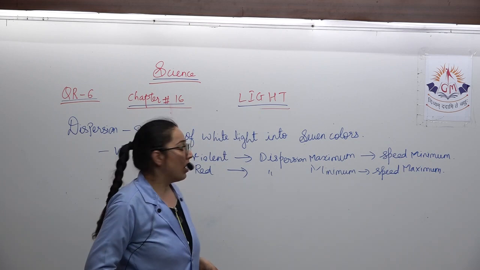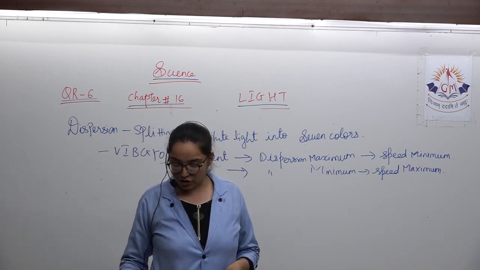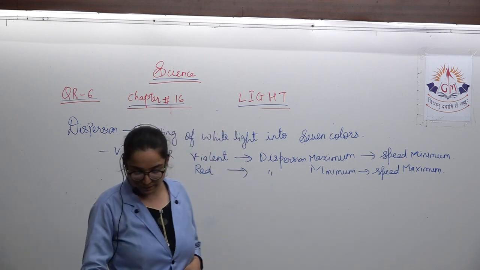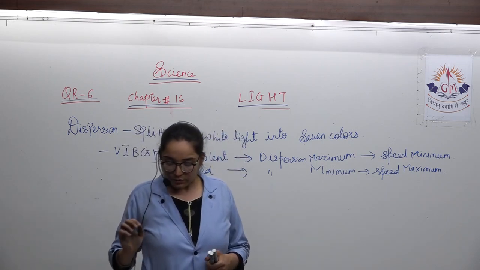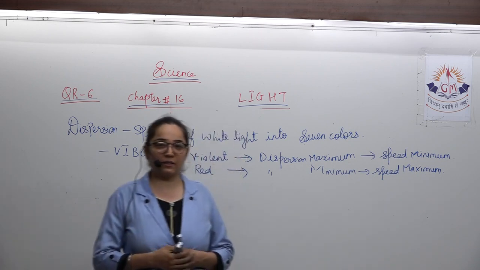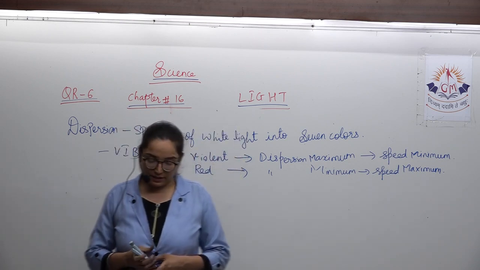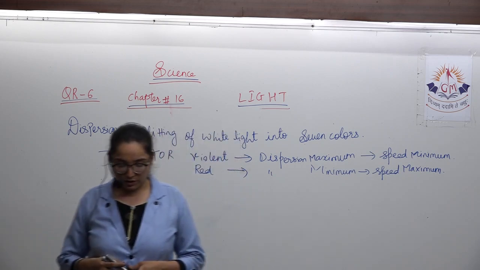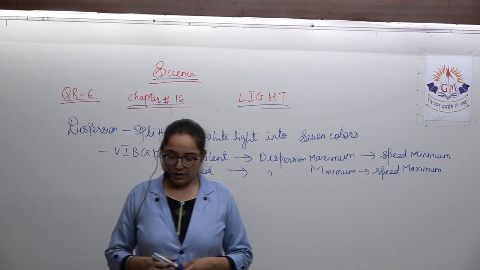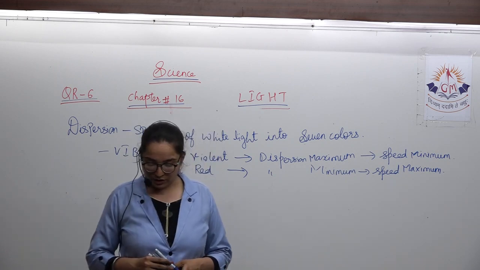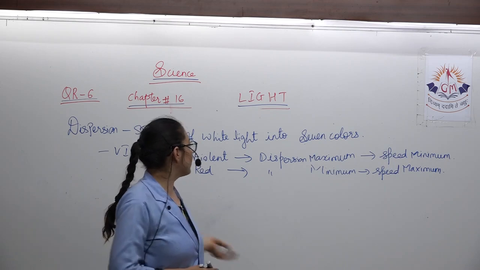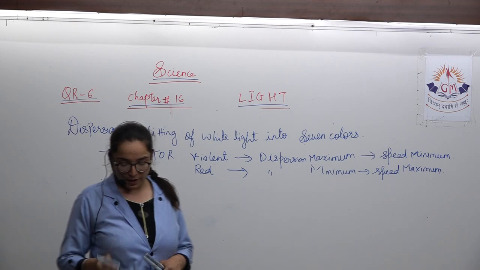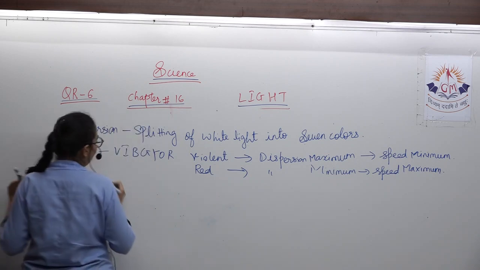So this is how we have the 7 colors, in which you can see that a small raindrop acts as a prism, and all the 7 colors can be obtained. With the help of a plane mirror, you can easily observe the same. That is called dispersion, splitting of white light into 7 colors, and the rainbow, the 7 colors which are obtained, is an example of it. Then comes our human eye.